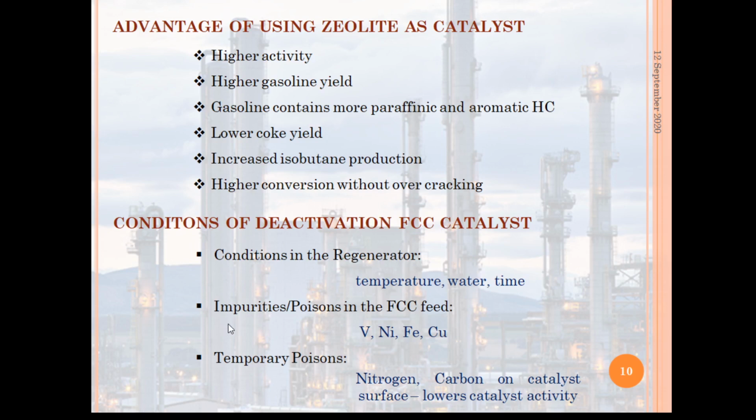And the second one is the impurities or the poisons in the FCC feed. Whatever impurities or poisons are present in the FCC feed will also deactivate the FCC catalyst. So what are the impurities or the poisons? Vanadium, nickel, iron, copper. And the temporary poisons are nitrogen and carbon on the catalyst surface. This nitrogen and the carbon on the catalyst surface lower the catalyst activity. These are the temporary poisons.